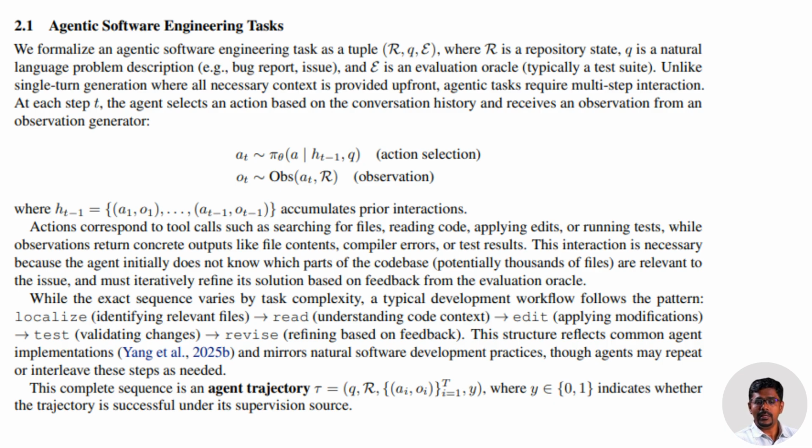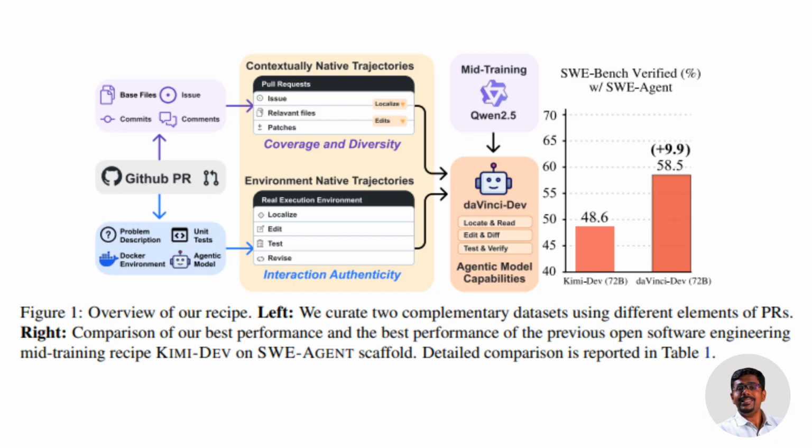Most prior work tries to fix this after pre-training: supervised fine-tuning, reinforcement learning, expensive rollouts. But post-training can't invent abilities that aren't already there. If the base model never learned agentic behavior, you're just polishing a statue with no arms. The key insight: teach agent behavior earlier, during mid-training, not by isolated subtasks, but by full realistic workflows. This is called agent native mid-training.